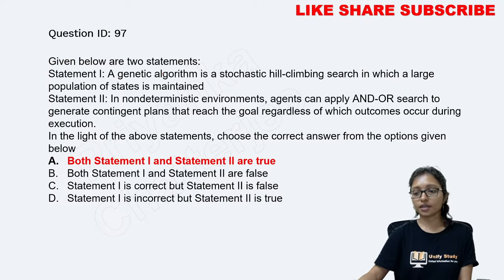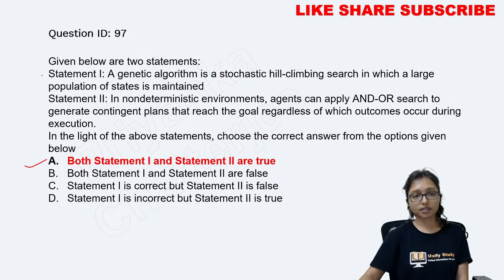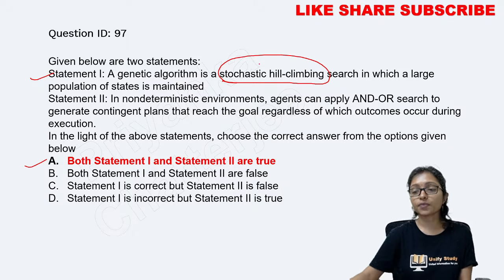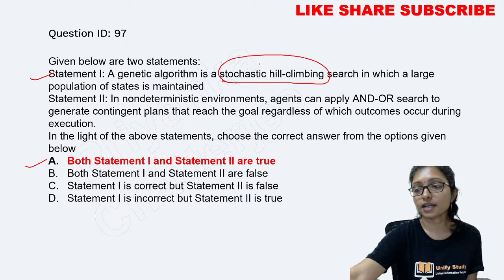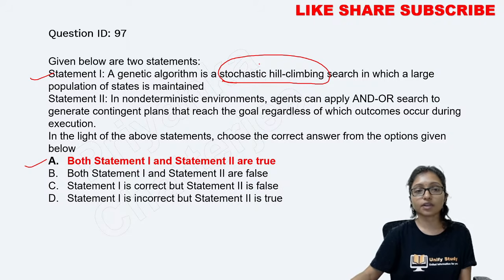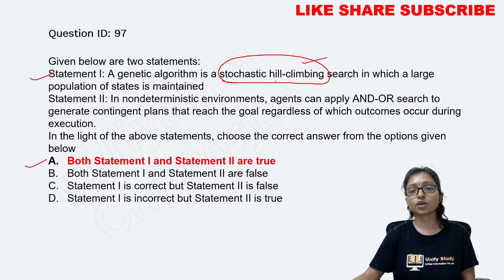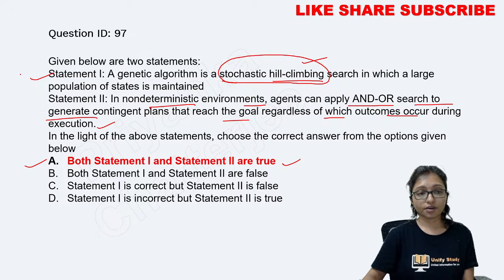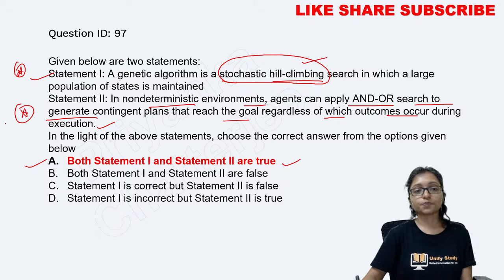Okay, answers are coming. Yes, the answer will be both are correct. Genetic algorithm is a stochastic hill climbing. There are three types of hill climbing algorithm. Just now I am going to tell you what is the hill climbing algorithm and what are the different types of hill climbing algorithm. I will discuss it with you because it is an important one. And statement 2: in a non-deterministic environment, AND-OR search generates a plan that reaches the goal, and that is also correct. Statement 2 is also correct. You can write down statement 1 and statement 2.